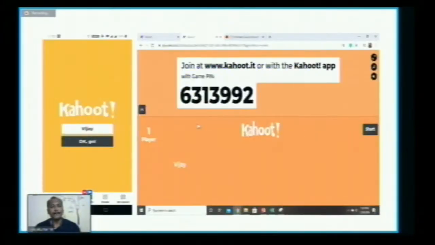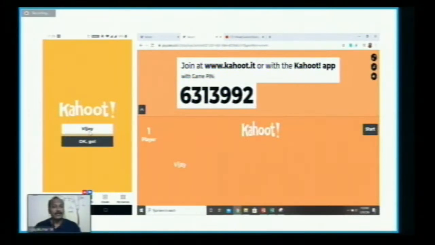Second, after entering the pin number, the students will provide a nickname. Not exactly a nickname, they have to provide their name, because the name will be shown. So after 10 questions are over, who is the topper? We can show that to the other students also, to motivate them to get into this game more effectively. We are going to do that.